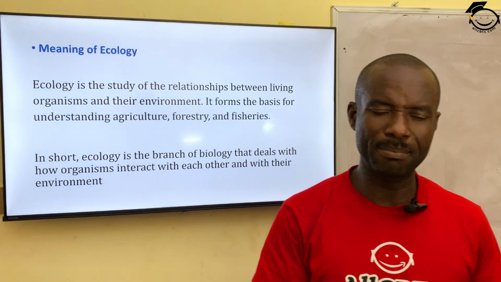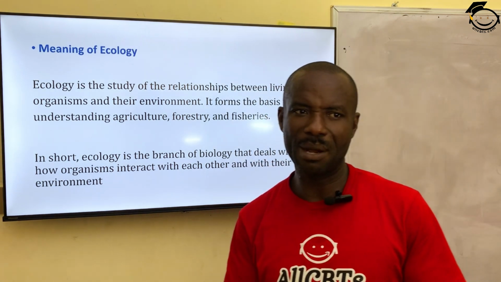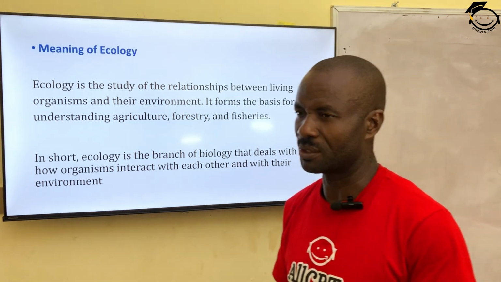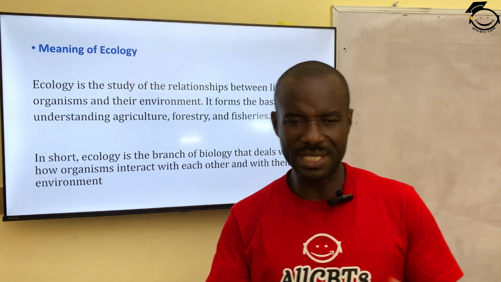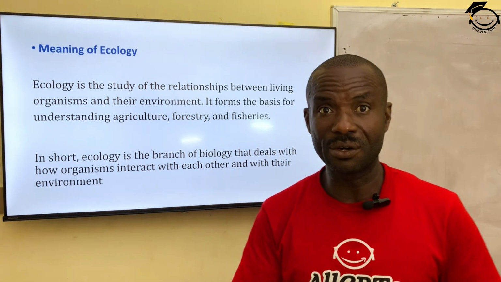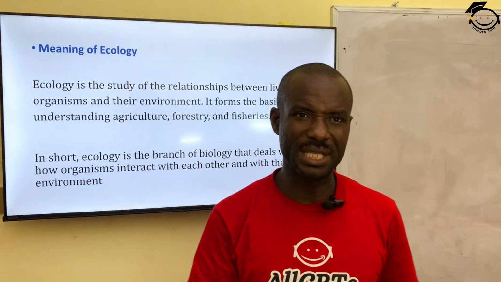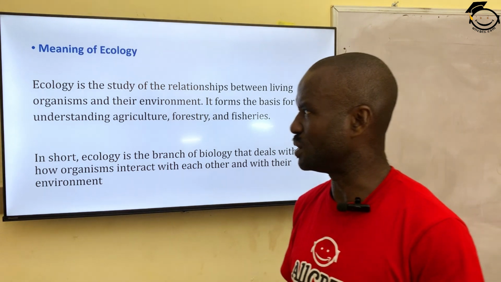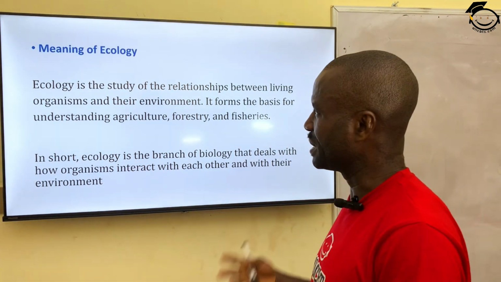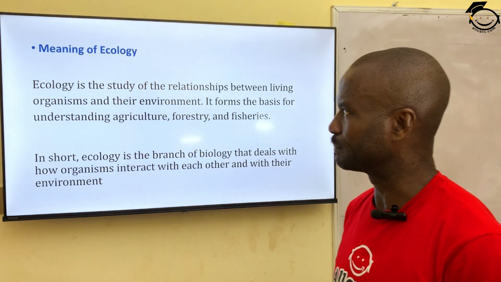For instance, green plants produce food for animals to eat. The same animal produces carbon dioxide as waste product for plants to manufacture their food. You can see this interrelationship between them. And then they all depend on water. They all depend on environmental factors such as temperature, water, humidity for them to live. So all these factors interacting with each other is what we mean by ecology.